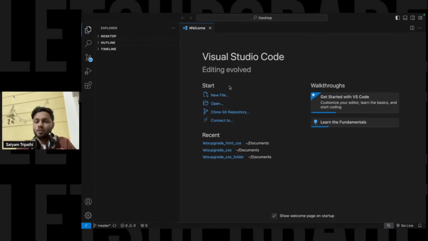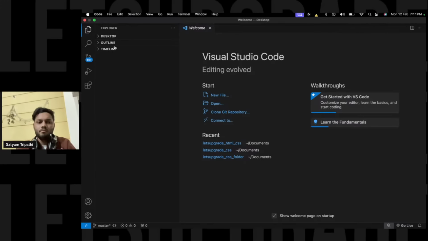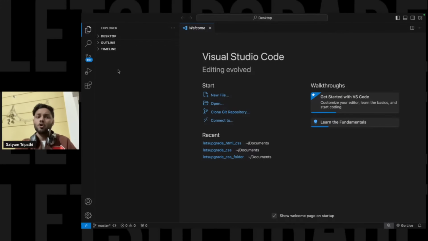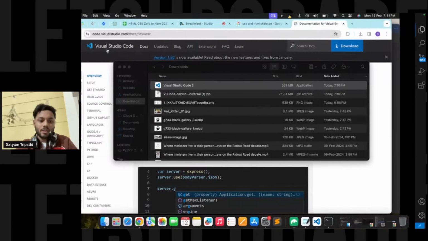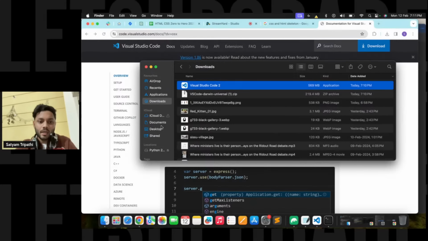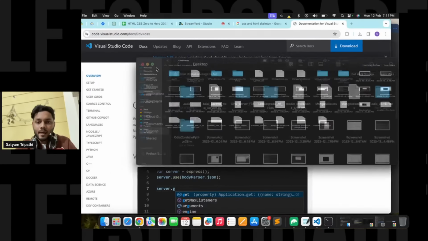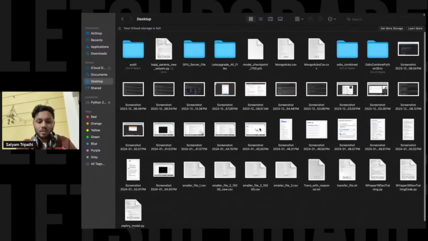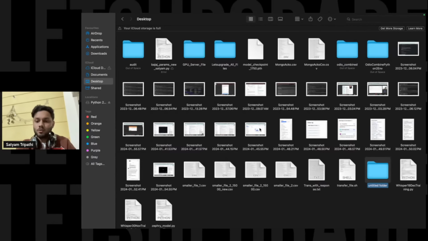Okay, this is my desktop and this is how it will look. Now, you basically have to open a folder. Any folder you can open, downloads, documents, any folder that you have created. Let us say on the desktop, I'm going to create a new folder.